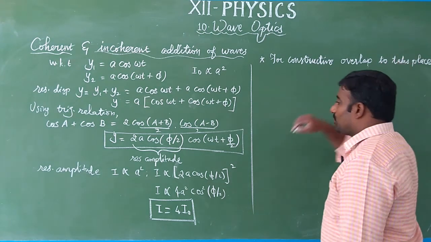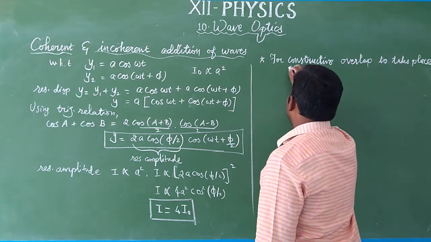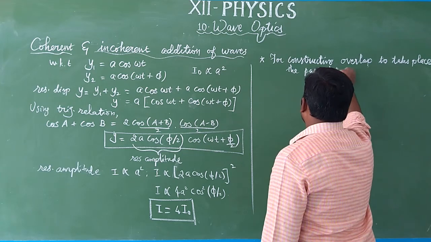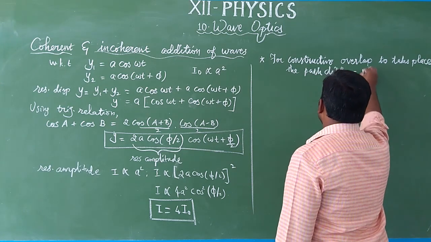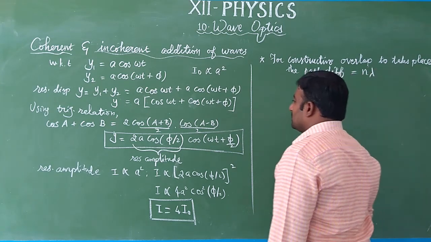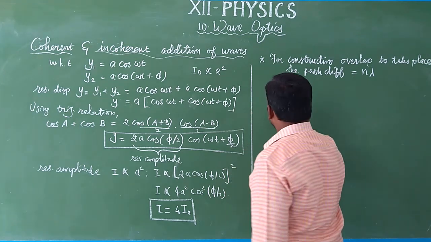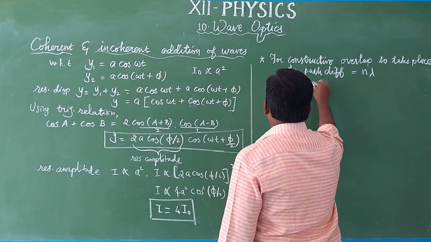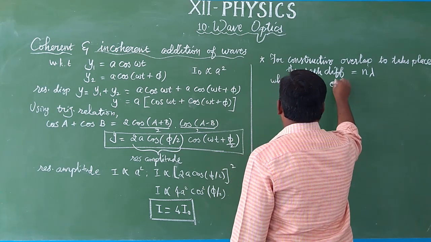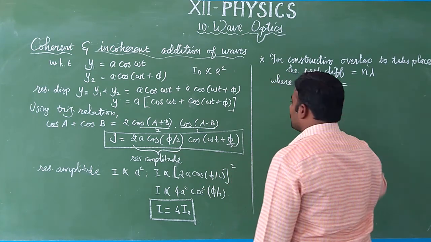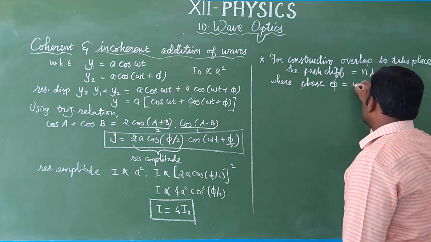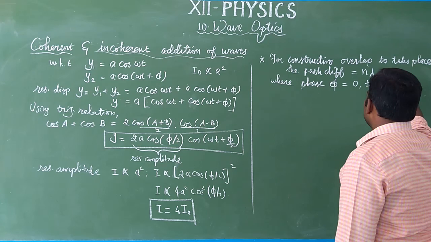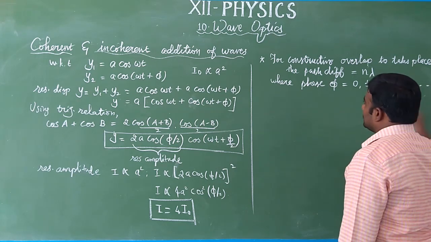For a constructive overlap to take place, the path difference is n lambda, where the phase phi is equal to 0, plus or minus 2 pi, plus or minus 4 pi, and it goes on.